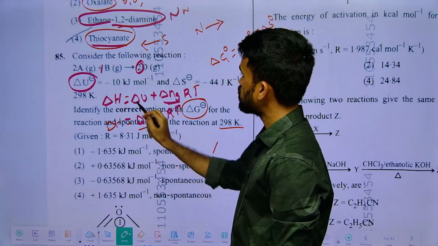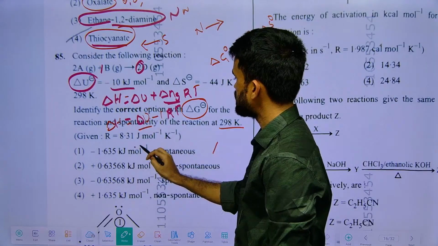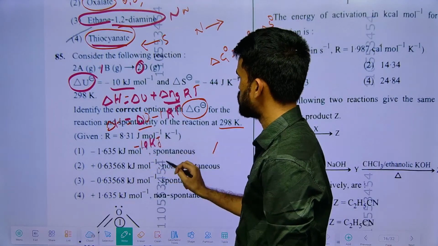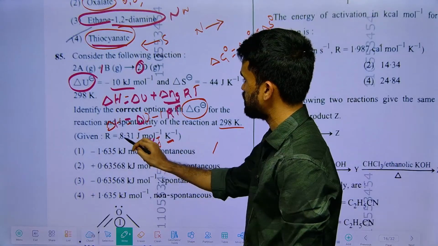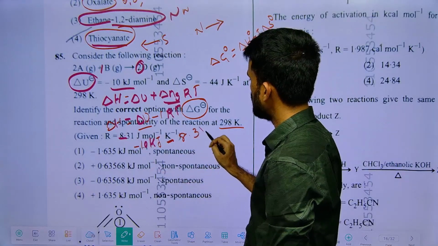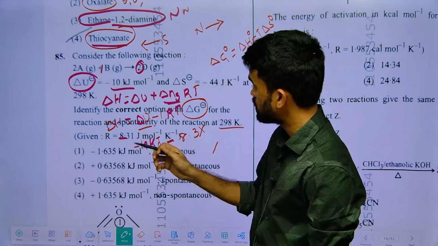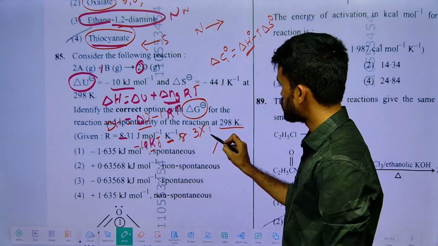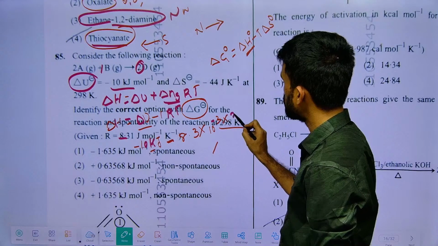Delta U is how much mentioned? It is minus 10 kilojoules. R value how much is mentioned here? 8.3 into temperature, 8.3 joules, but we want kilojoules. So 10 power minus 3 into 298 we have.